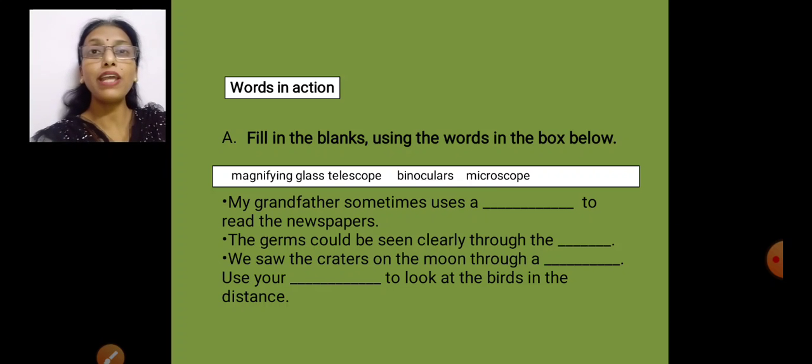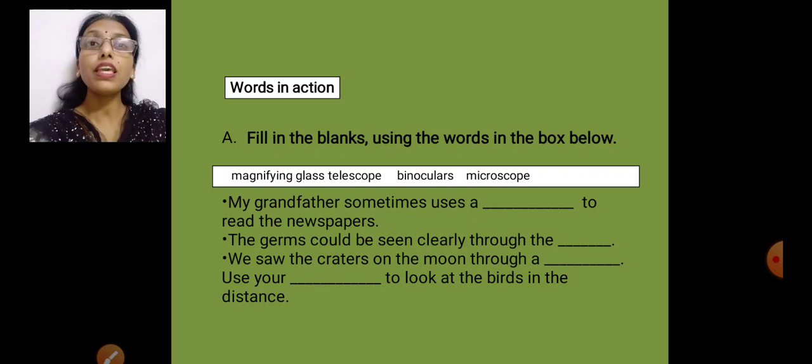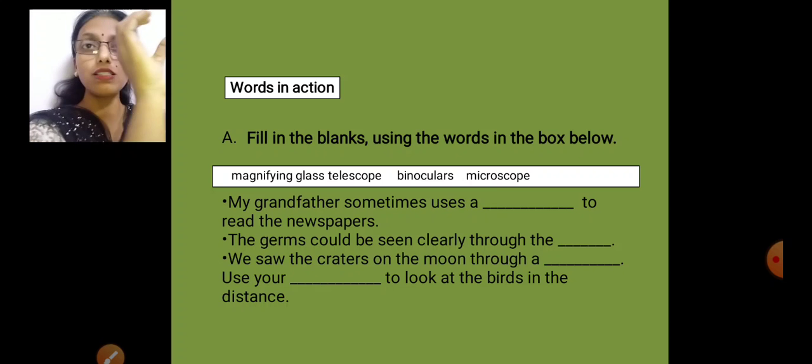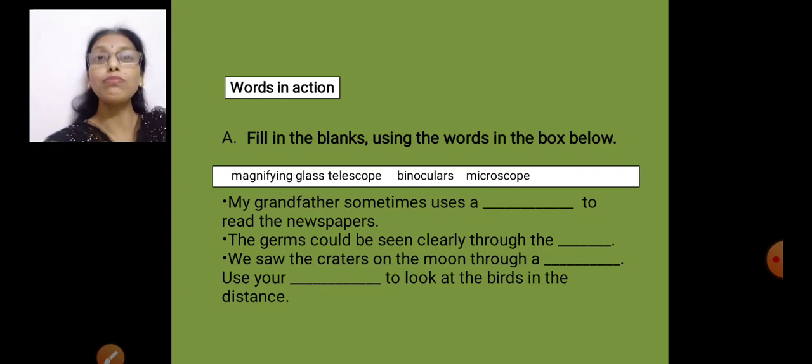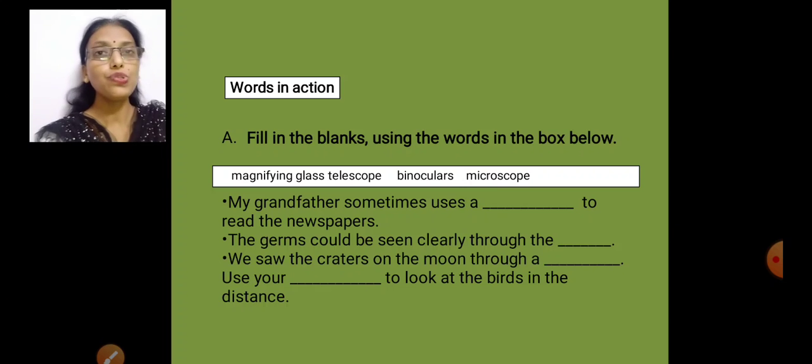You remember binoculars we studied? Binoculars are equipment with two parts, one for each eye, and they are used to watch something which is at a distance. But you cannot watch a distant thing like the moon or other planets with the help of binoculars. It has a certain limit. So we'll put binoculars in the last one.